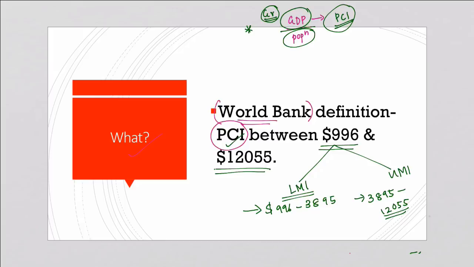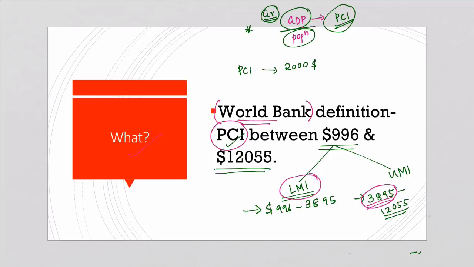Now if we analyze India's per capita income, it is almost $2,000. Taking into account the World Bank definition, India falls under a lower middle income economy. In order to attain the upper middle income status, India needs to move ahead to $3,895.